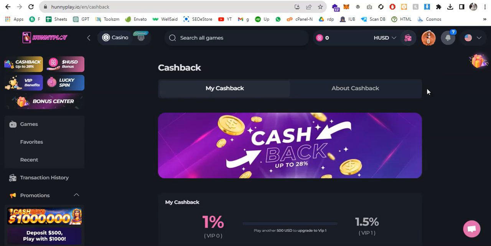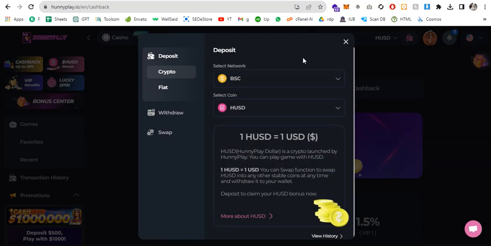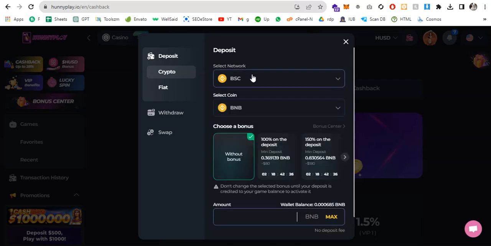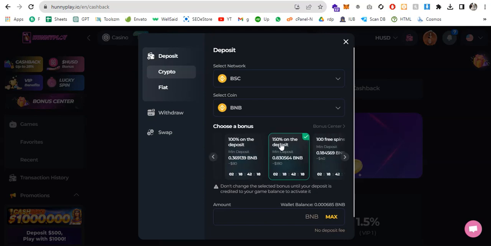If you click on this link, you can see this is the deposit. You can select the network you want to deposit with. Let's go to Binance Smart Chain, BSC, and you go with BNB. And this is how it works. If you select any package, you can also choose any bonus. So here you can see, if you choose 150% on the deposit, you have to deposit $180. You have to enter the amount of BNB. Let's suppose I'm going to deposit 0.5, because I just signed up. I don't have any funds in my wallet. So this is how it works.